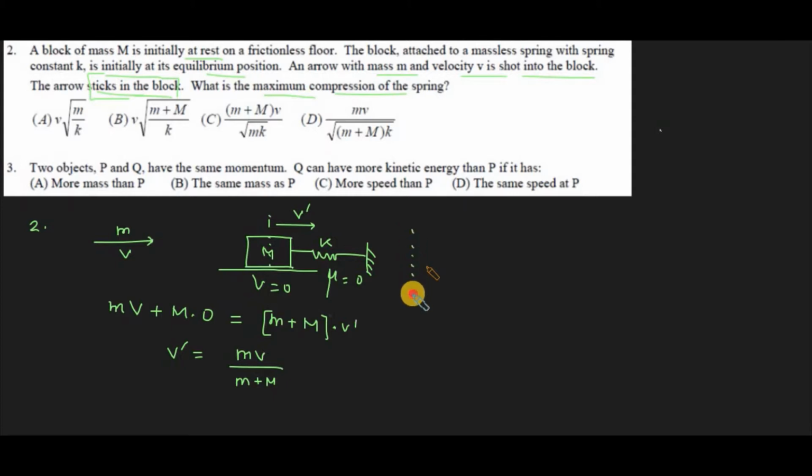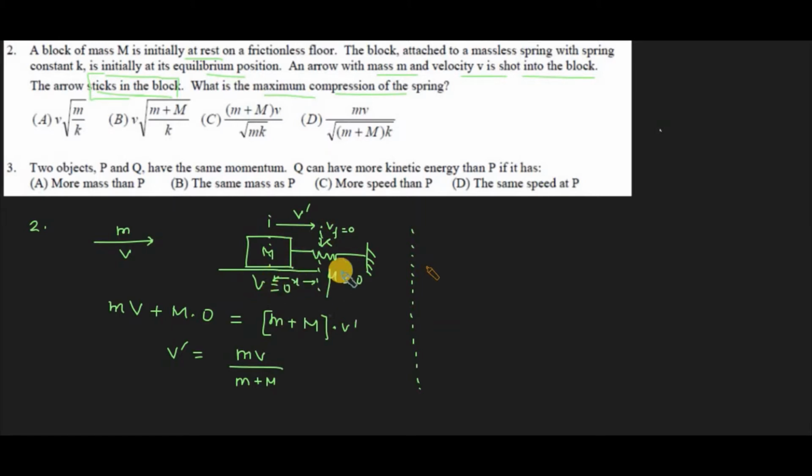Now we have to determine the maximum compression of the spring. To determine that, this block with arrow is moving with the velocity v prime, and when it is maximum compressed, let's say at this position, the velocity of the block and arrow system again becomes 0, final velocity. And in that case, let's consider the spring has compressed by a distance equal to x.